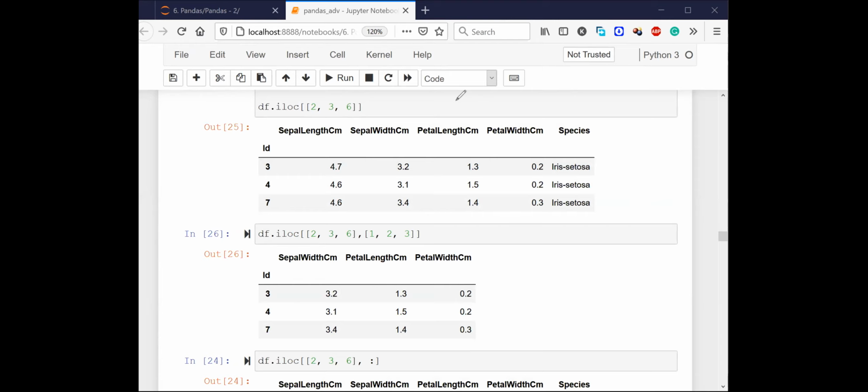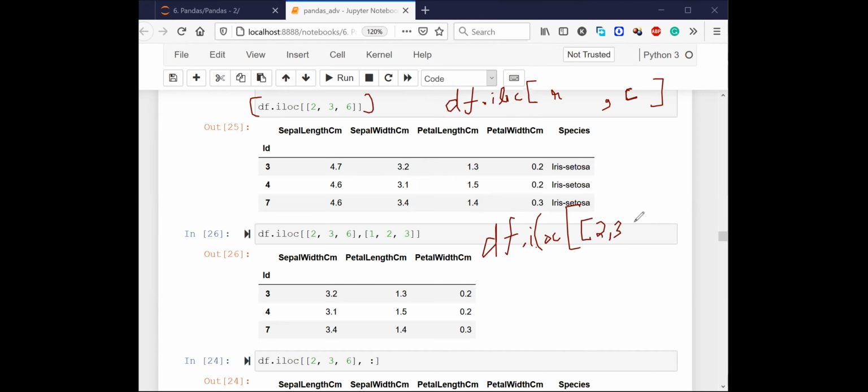Now, what is the syntax? Try to see this, guys. df.iloc. This is where people will get confused. So this was the syntax: you have row, you have column. Do you see that in this entire code we are saying df.iloc, and then brackets, and inside the bracket we are putting another bracket and writing 2, 3, 6, and then closing the bracket, and then there should be a comma for the column, right?